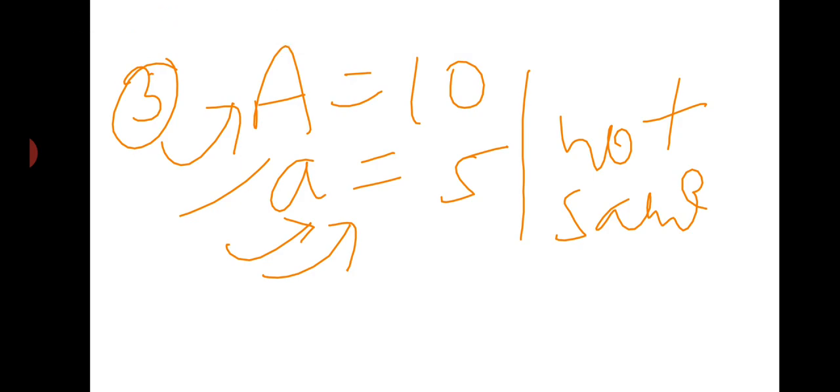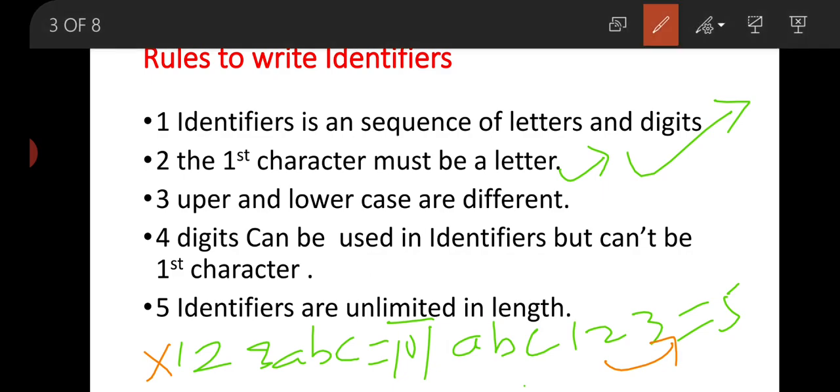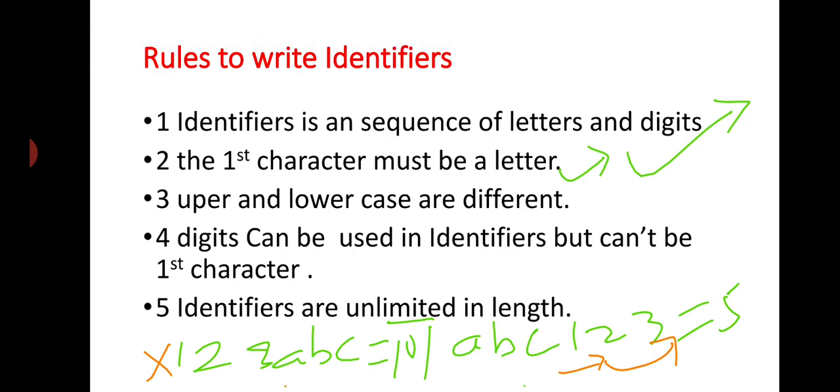Now the fourth point. Digits can be used in identifiers but cannot be the first character. This is what we just took in the example here. Digits can be used in identifiers. Here we have used the digits 1 to 3 but a digit cannot be the first character. Here the first character is 1, so this is not a valid identifier. Our fifth condition is that identifiers are unlimited in length. You can define an identifier of any length. There is no restriction about the length of the identifier.